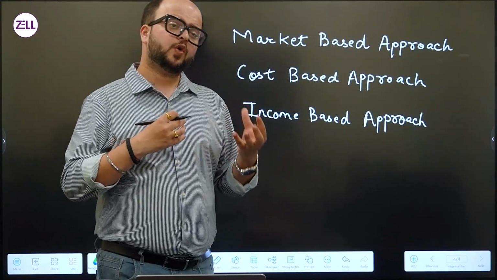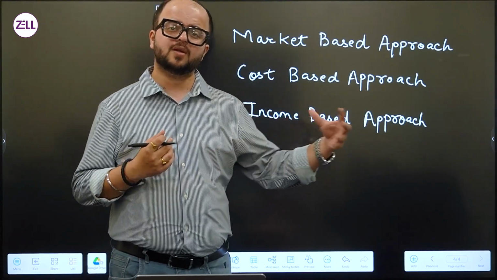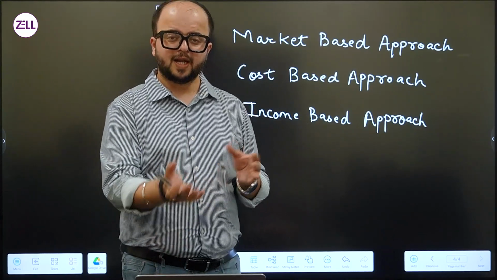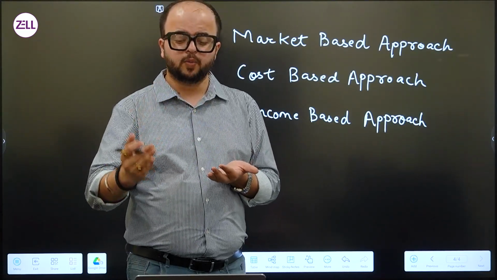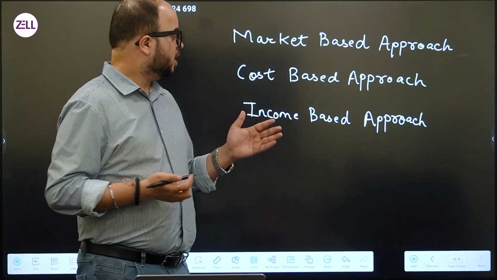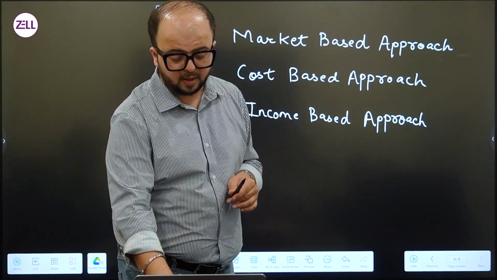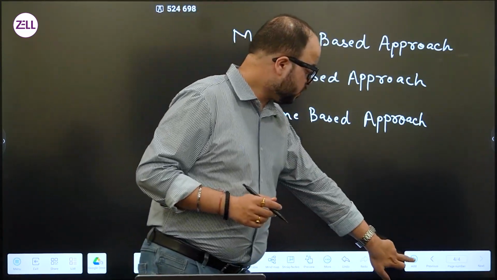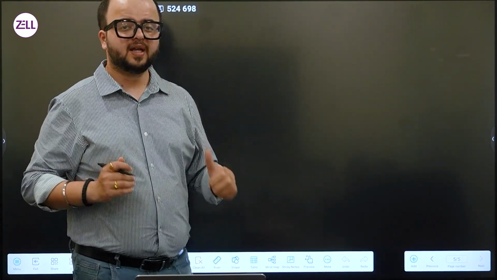I mean, if I want to calculate the fair value of this second-hand laptop, for me the best possible way is to list it on a site called OLX. I'm sure all of you have seen that site at some point. You list this particular laptop for sale on that website, and there you will know what is the amount that buyers are willing to pay to purchase a second-hand laptop, and that will help you in your price discovery mechanism. So the question after understanding the three approaches, or to understand the approaches better, is to know how do you even arrive at the price. Okay. So the question is, which data points do you use in order to arrive at that price?